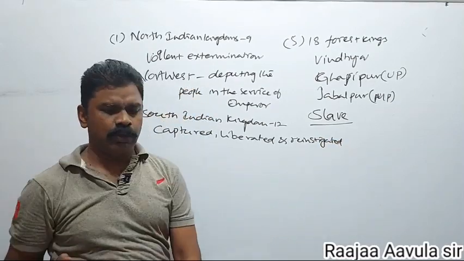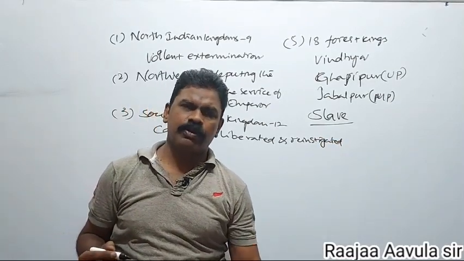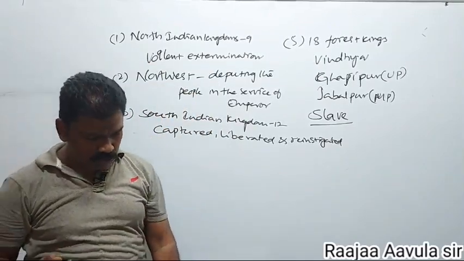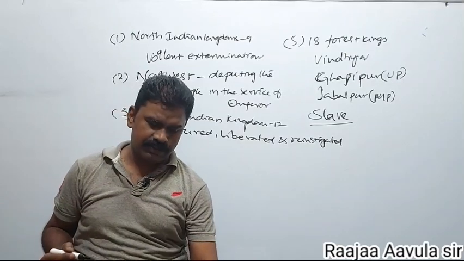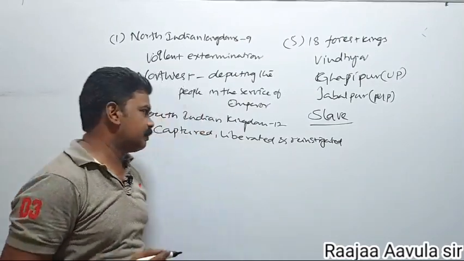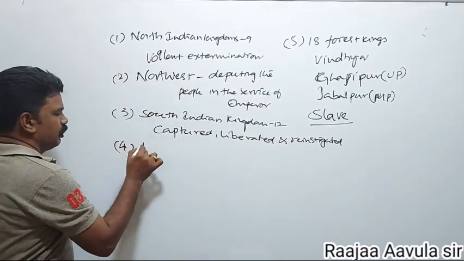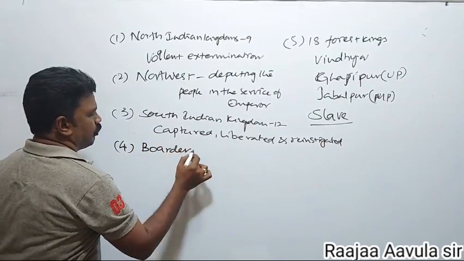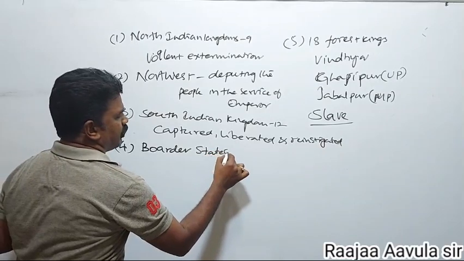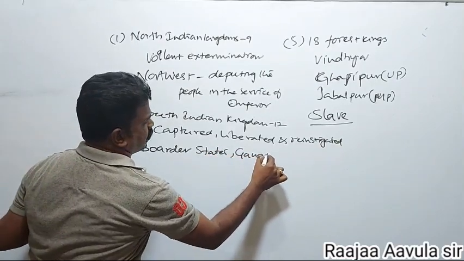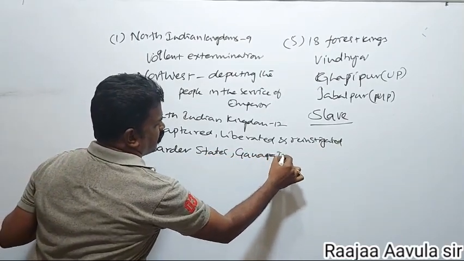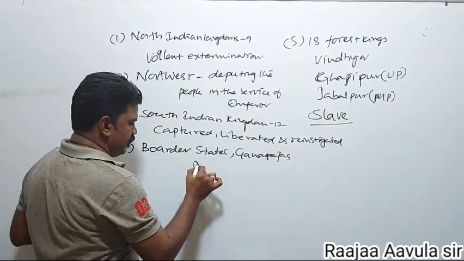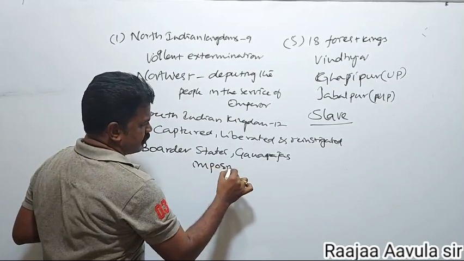This policy was followed by Samudragupta for occupying all these 12 South Indian kingdoms. Next, the fourth policy: border states and Ganarajas. The fourth one is border states and Ganarajas. He followed the policy of imposing taxes on these.